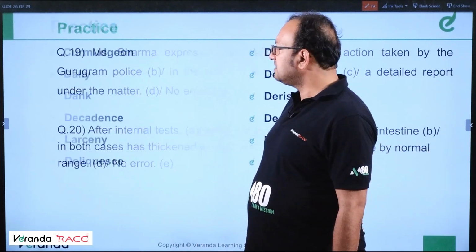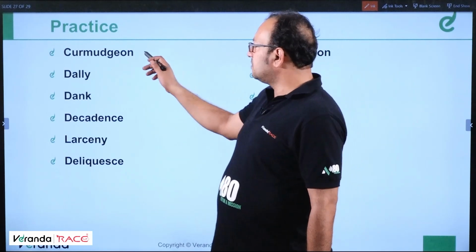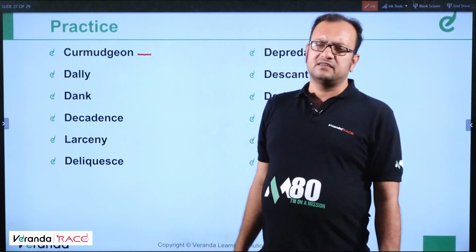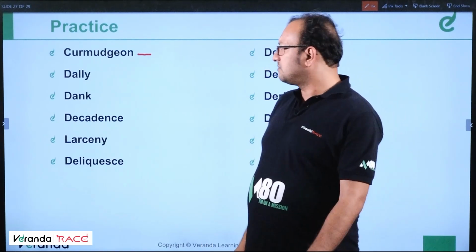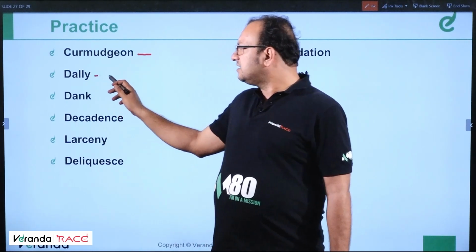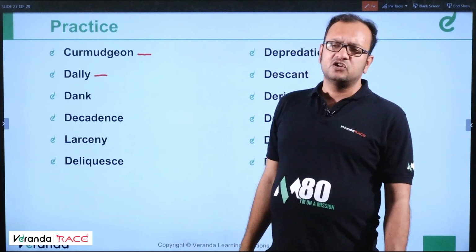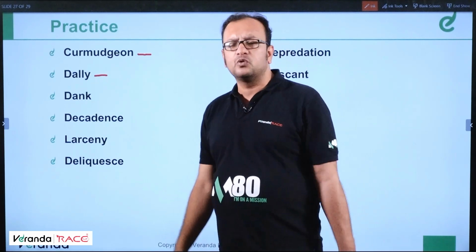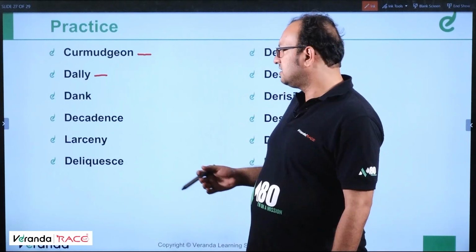Moving ahead, students, and let us do some vocabulary. So the first word is curmudgeon. Curmudgeon means an old irritable man. An old irritable, very grumpy person is known as a curmudgeon. Dally means to walk very slowly. It's often said dilly dally. It means to do something very slowly and in a very lazy manner is dally.